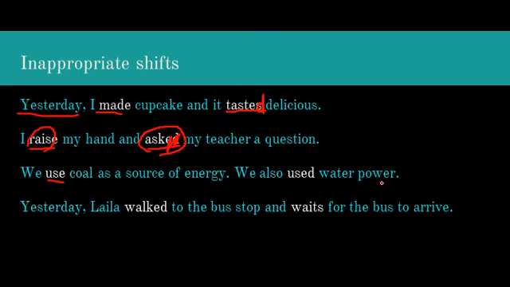We also used water power. In this sentence, use is a verb and there is an inappropriate shift in verb. Use is in present tense and used is in past tense. So again, the writer must use both verbs in the same tense, in present tense or in past tense.